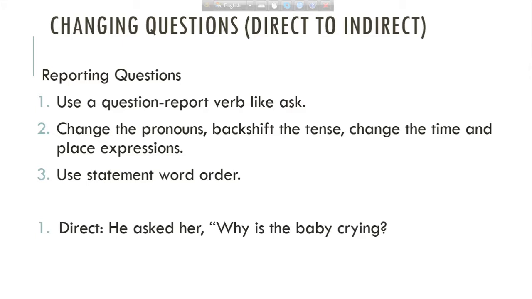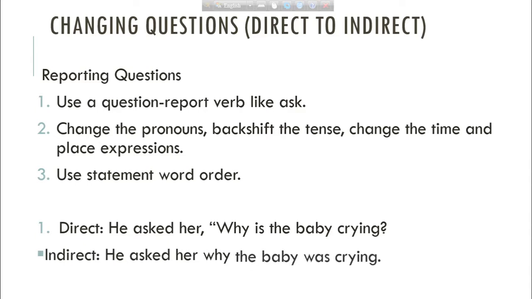So here I'm going to give you some other examples. Alright. So the first example is, he asked her, why is the baby crying? So if we want to convert this, we can convert it this way. He asked her why the baby was crying. And you know that present continuous tense always backshifts into past continuous tense. So we say that he asked her why the baby was crying.